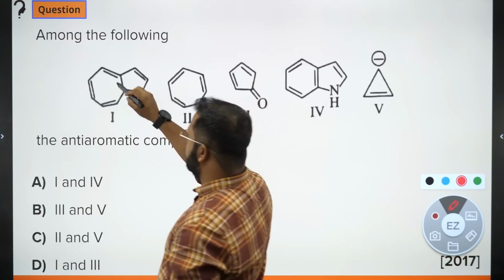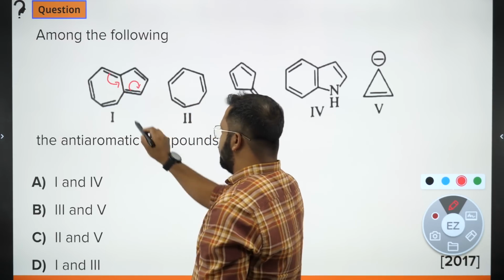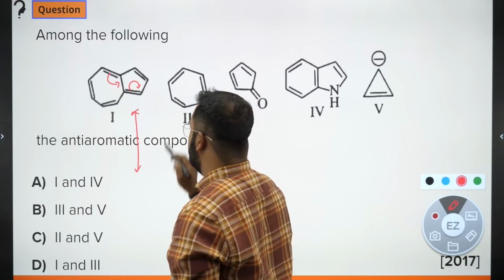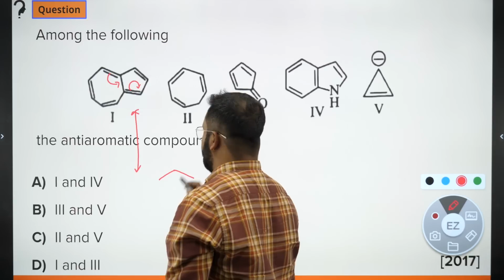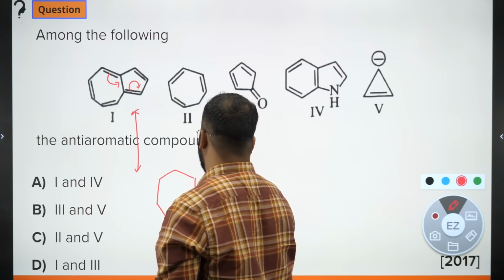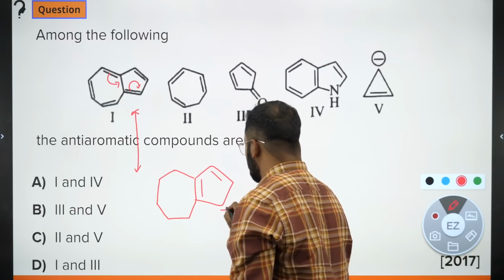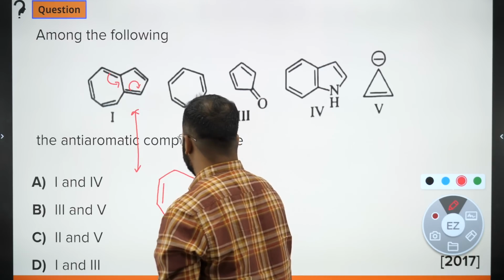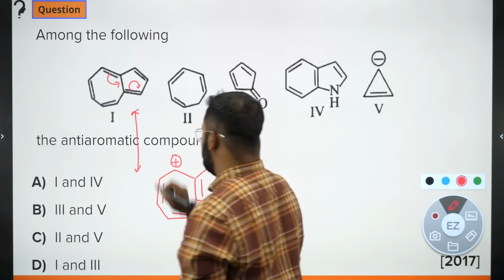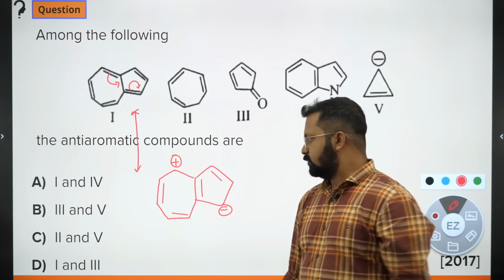aromaticity in such a manner that this double bond comes here and this will come over here. It will generate a structure like this. Both the rings are aromatic.